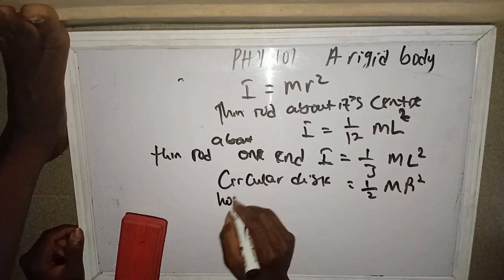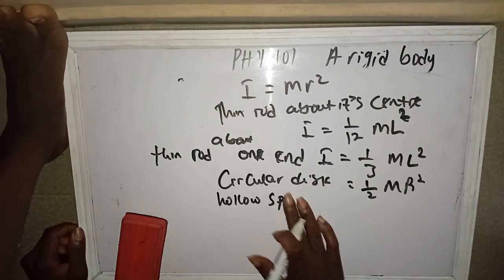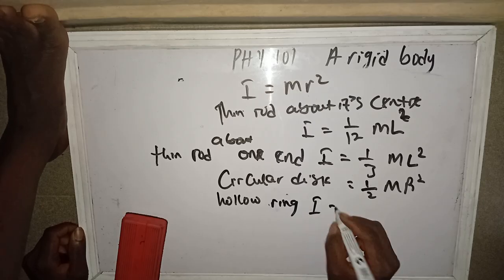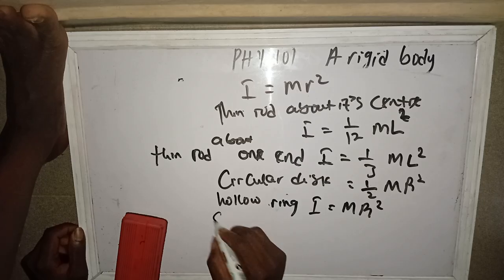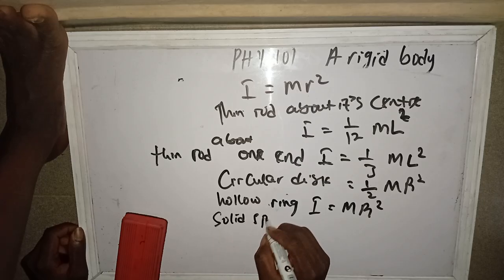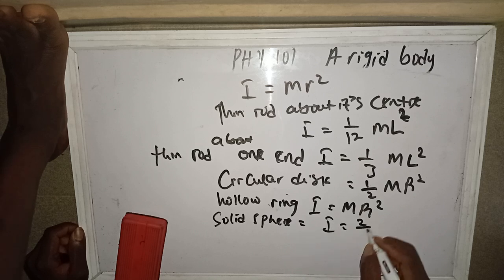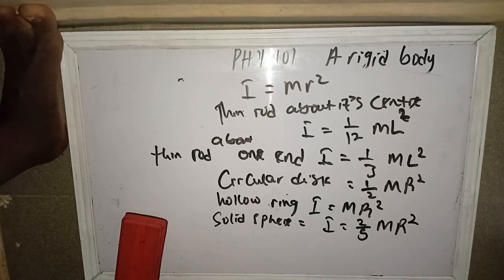For a hollow ring, we have I equals m r squared. For a solid sphere, we have I equals 2 over 5 m r squared. Is that video still showing? Okay.